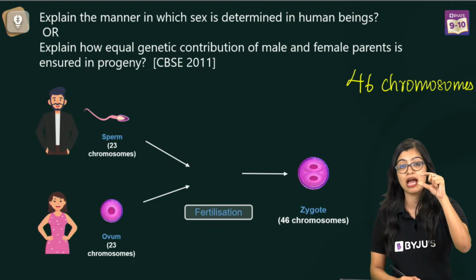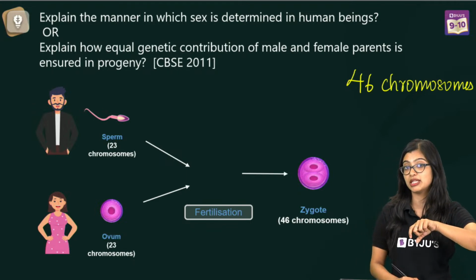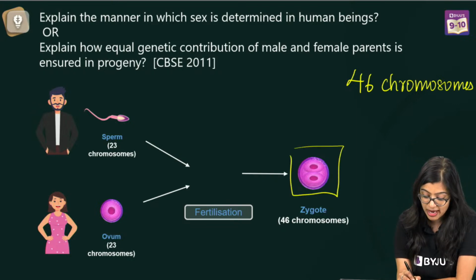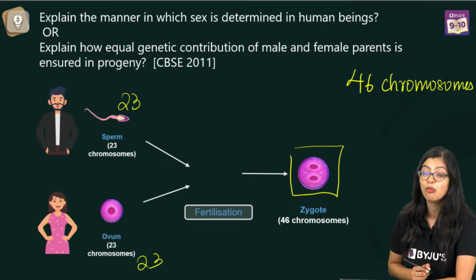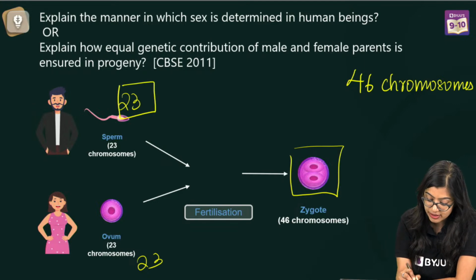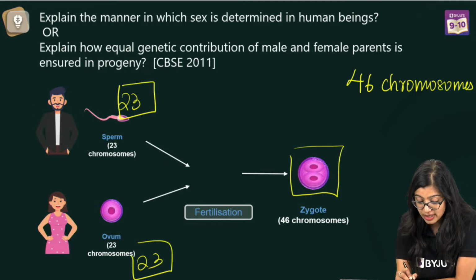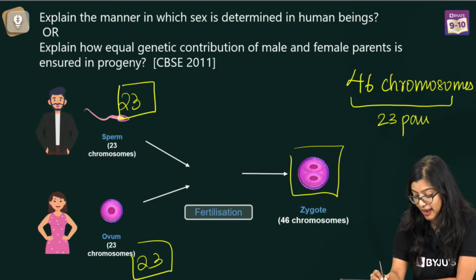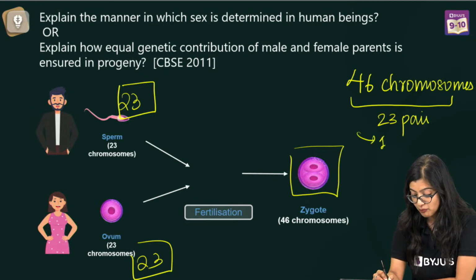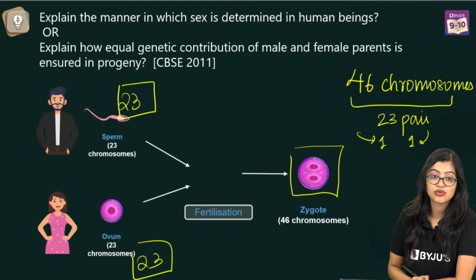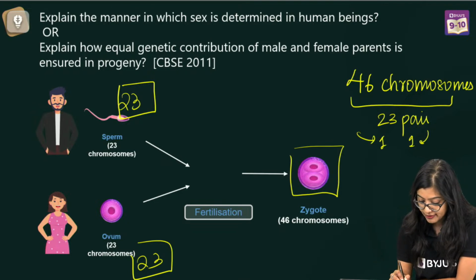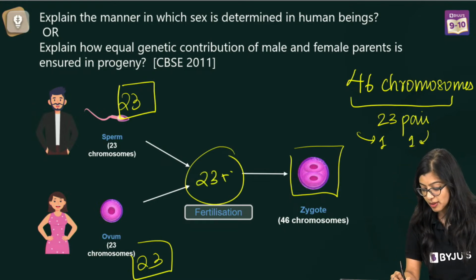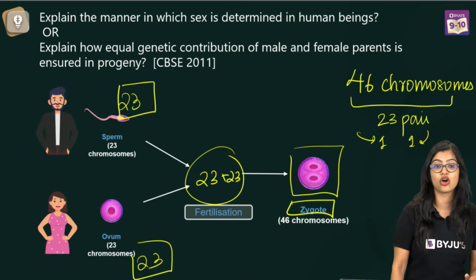Now, the number of chromosomes in your gametes matters, right? Because we know that formation of the young one starts with fusion of gametes, which is why half the number of chromosomes exist in both male and female gametes. So 23 and 23 exist. Now, why should there be 23 and 23? Because at the end of the day, these 46 chromosomes or these 23 pairs are formed in a way that one set comes from mother and one set comes from father. Which is why during fertilization, there needs to be equal contribution. So 23 plus 23 will give you 46, resulting in the formation of a zygote.